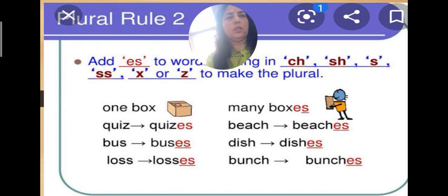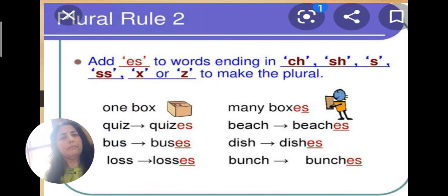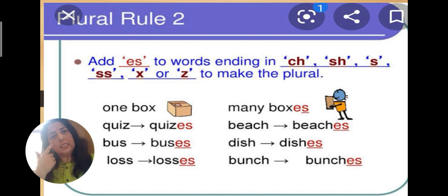Now, rule number 2 says that if a word ends in ch, sh, s, double s, x or z, then we have to add es, as we did in bench. The spelling of bench was ending in ch, so that is why we added es and made it benches. Got it, children?